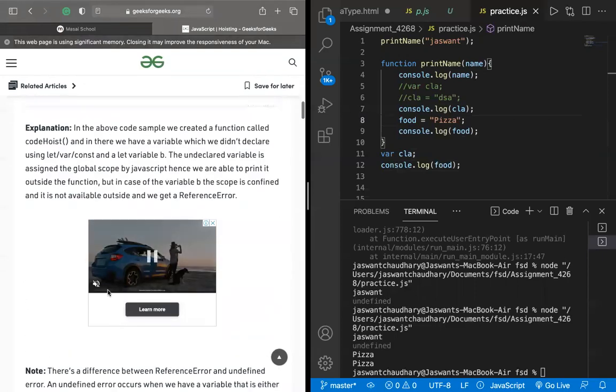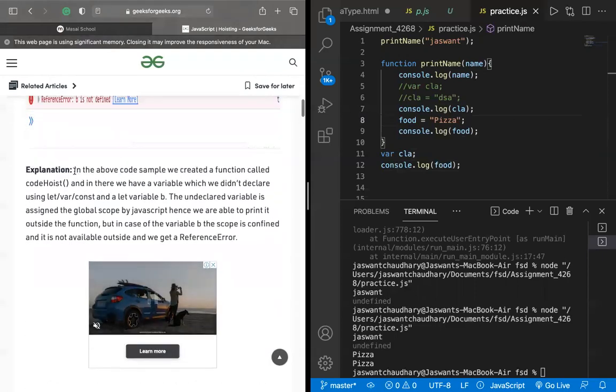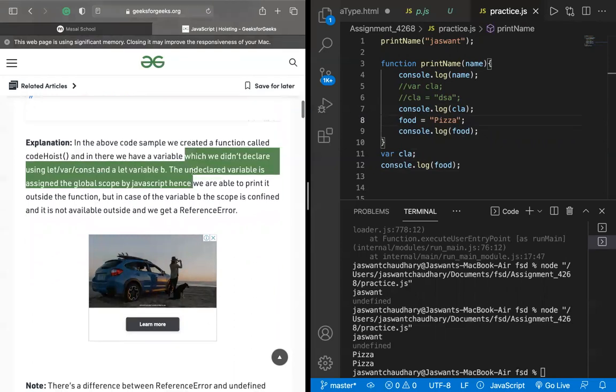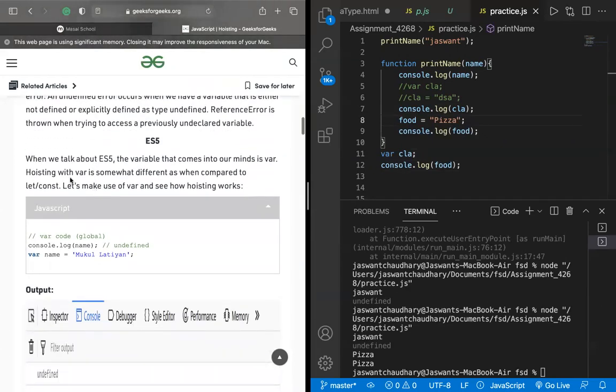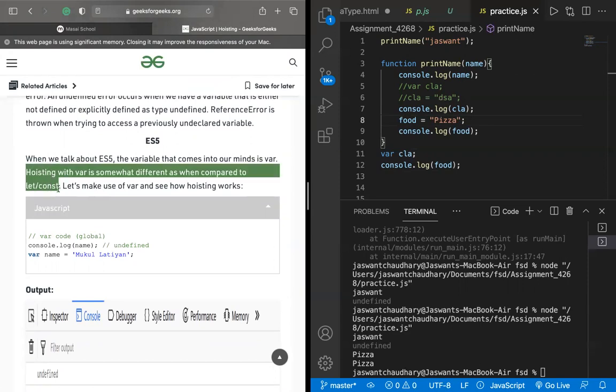And now let us talk about ES5. The variable that comes into our mind is var, right? So hoisting with var is somewhat different as compared to let and const. I think you know this thing. The hoisting with let and const is different than the scenario with the var type. So let us make use of var and see how hoisting works.